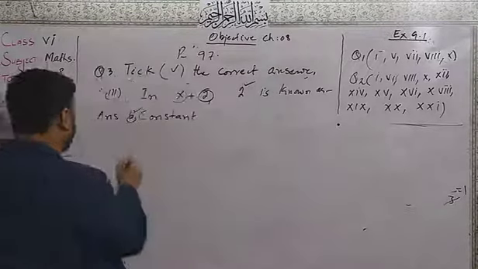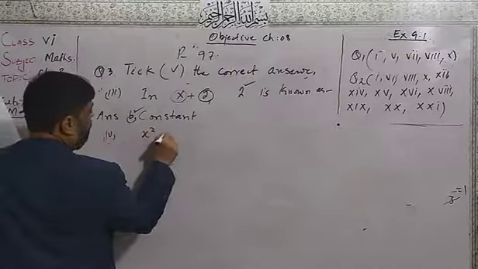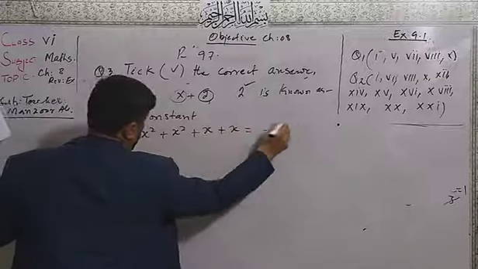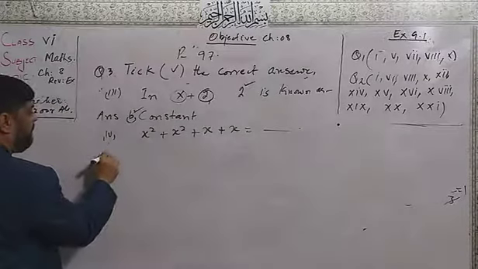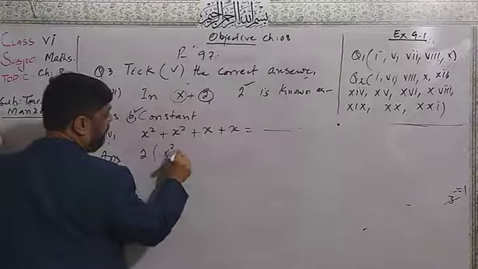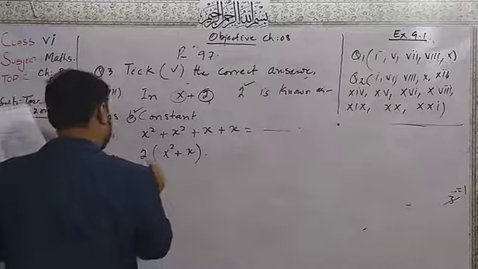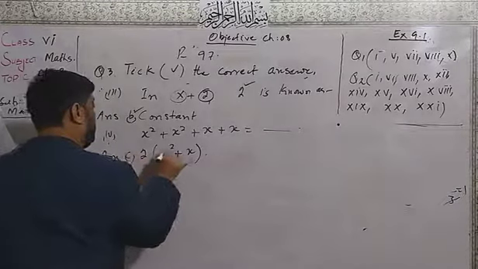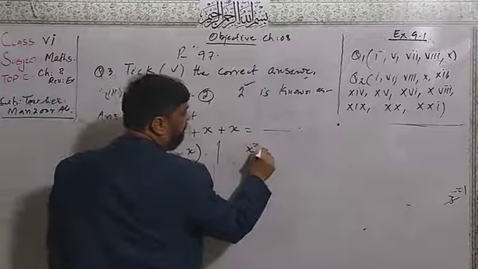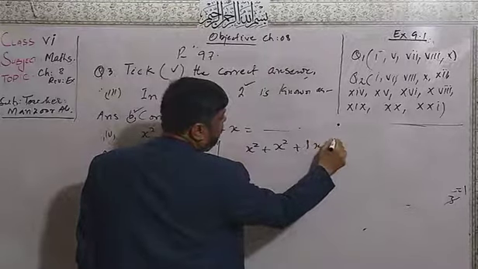Dear students, in part number 4 I have x square plus x square plus x equal dash. Now its answer is 2 bracket started x square plus x. And this is the option number C. We will take the C option. How it is taken? x square plus x square plus 1x.